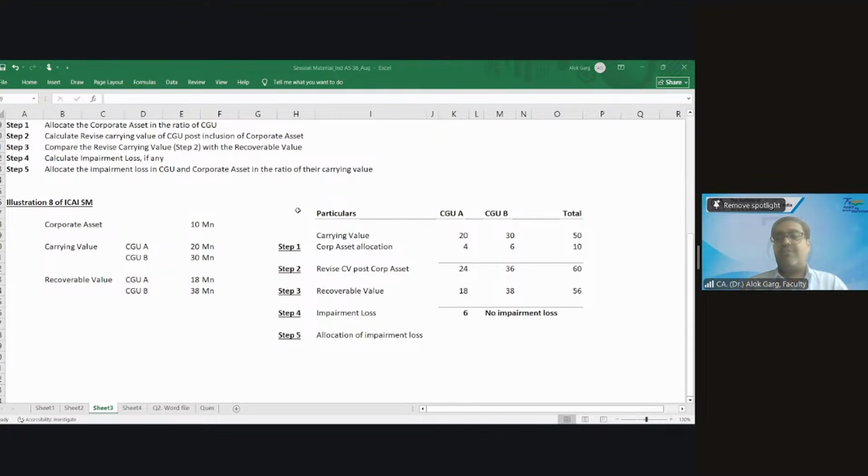In the ratio of carrying value of CGU A and corporate asset.